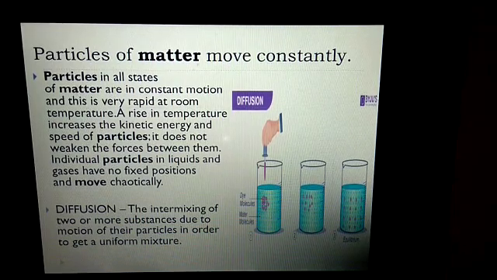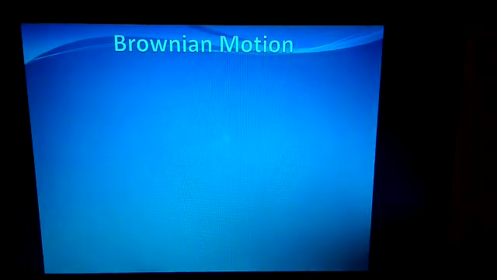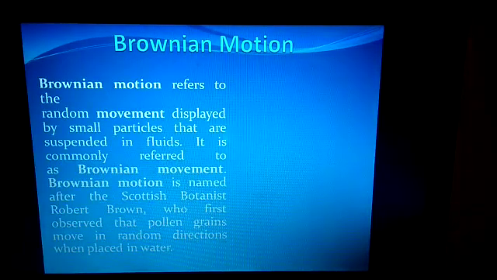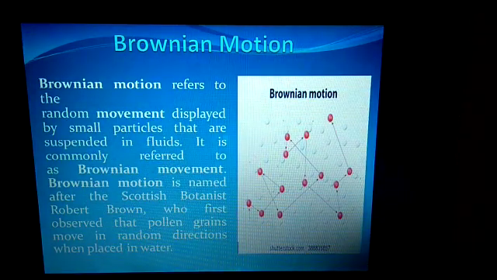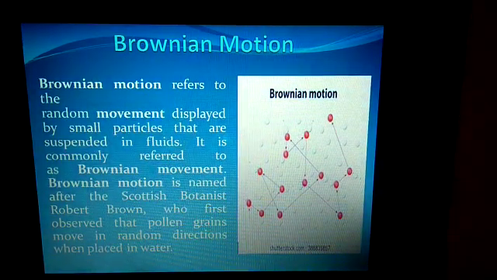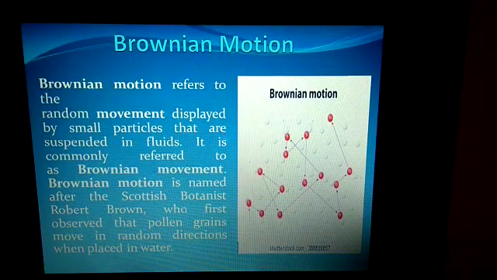Now one more term is there, that is Brownian motion. Brownian motion refers to the random movement displayed by small particles that are suspended in a fluid. It is commonly referred to as Brownian movement.